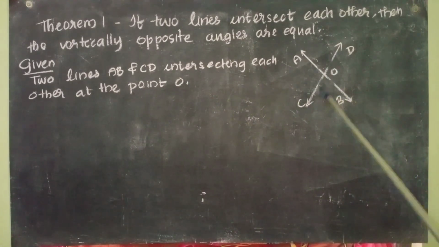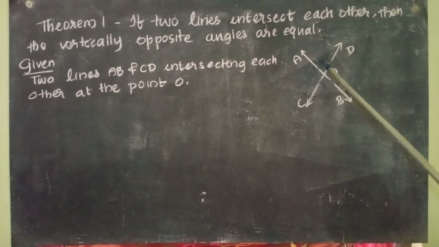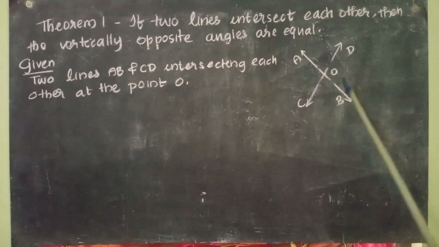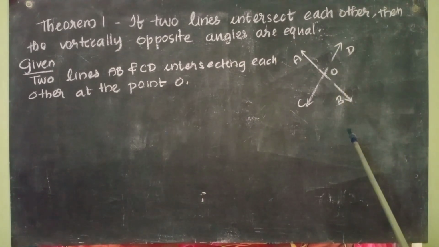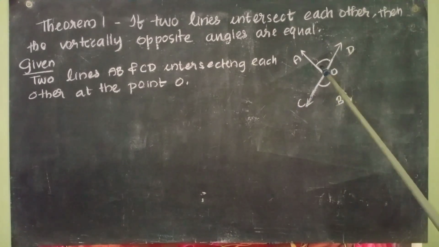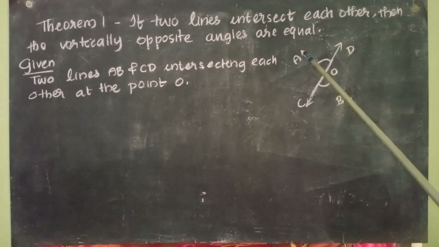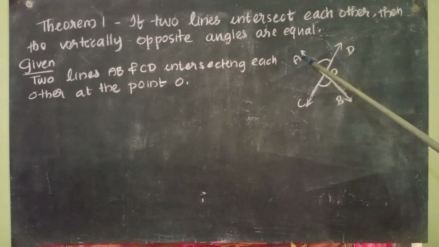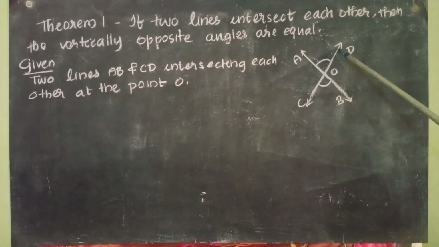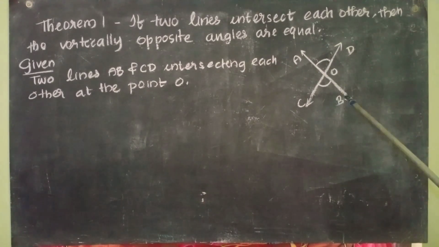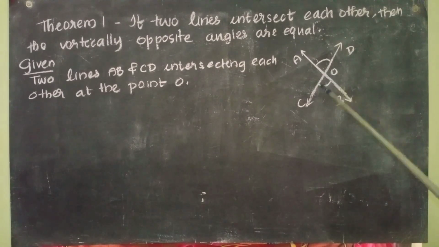Now you see the figure. When the two lines are intersecting each other, a pair of vertically opposite angles is formed. Which are the pair of vertically opposite angles here? The first pair I have marked here. What is the name of this angle? This one is AOD. What is the name of this angle? This is BOC.